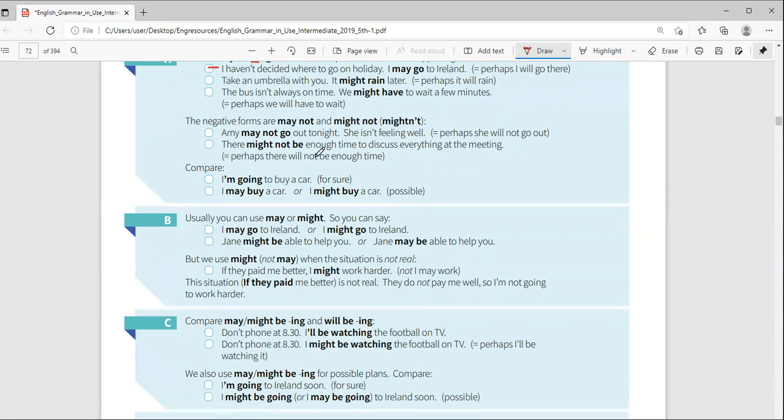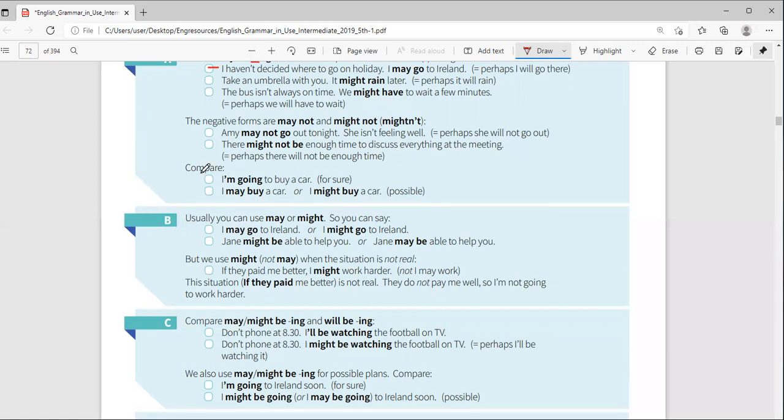There might not be enough time to discuss everything at the meeting. You know, when you go for a wedding and you're going to meet the bridegroom, it's possible that time will not be available for you to meet. So there might not be enough time there. So let's go early. It's good to go early and eat because there might not be enough food. Who knows? When I say there might not be, it's possible because weddings are like that. But again, I don't know how they have planned, but it's good to go early.